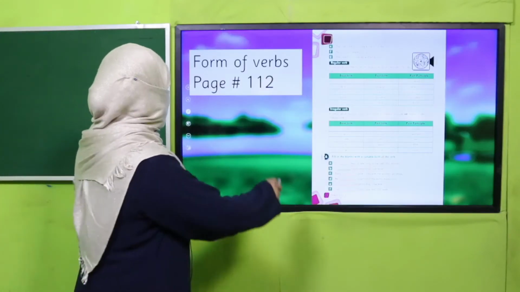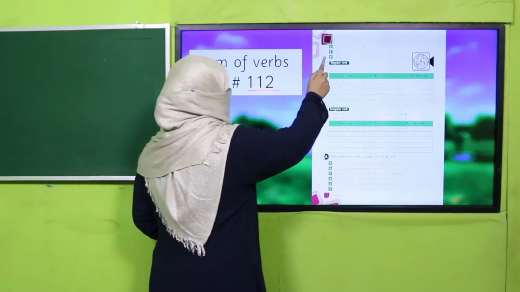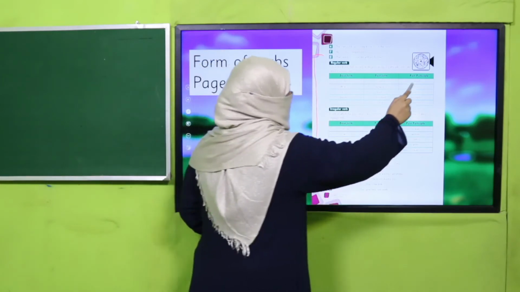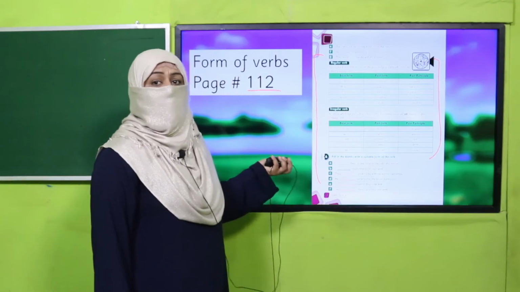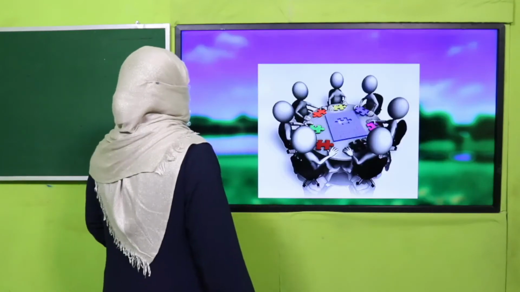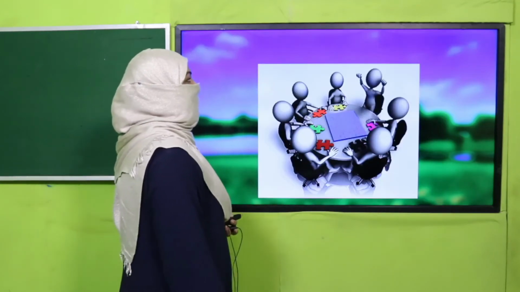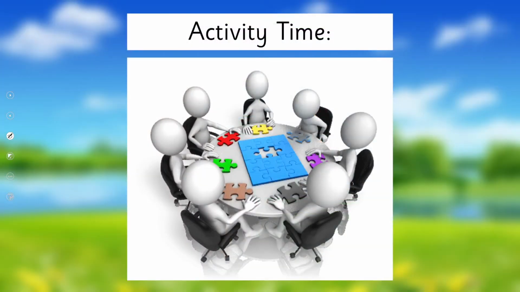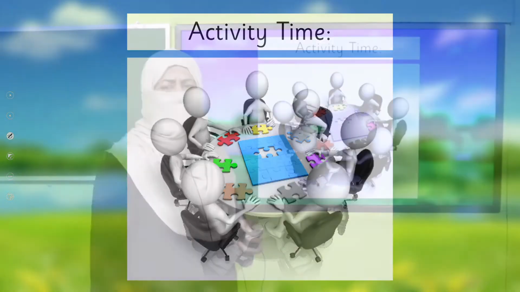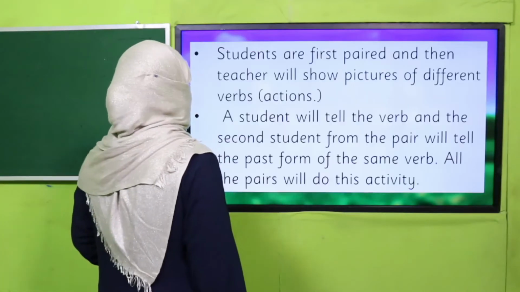Page number 112 of your book is giving you a vocabulary. You can also use this. All the forms of verbs are given. You can have a look and you can learn from here as well. So, after understanding the present form of verb and past form of verb, I'm going to give you an activity. Are you ready for that? It's a very simple and interesting activity.